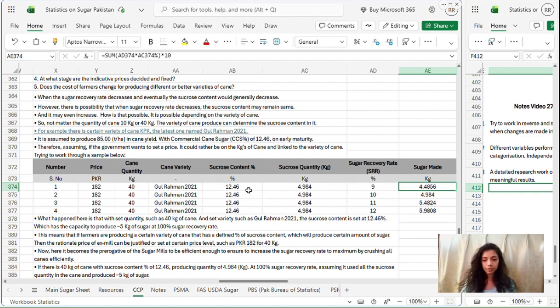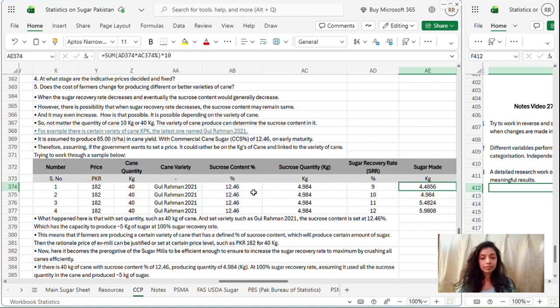That means the percentage may not change. Let's say at 10 the sucrose content percentage is 12.46%, and it is producing 4.984 sugar. So if the sugar recovery rate decreases, the sugar made decreases.